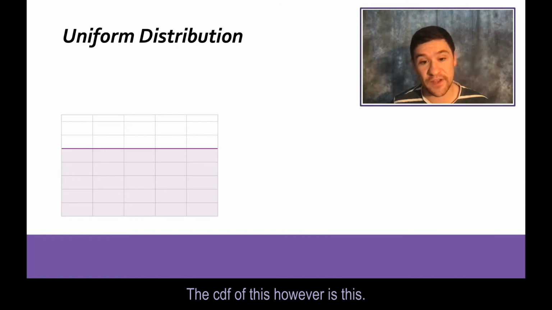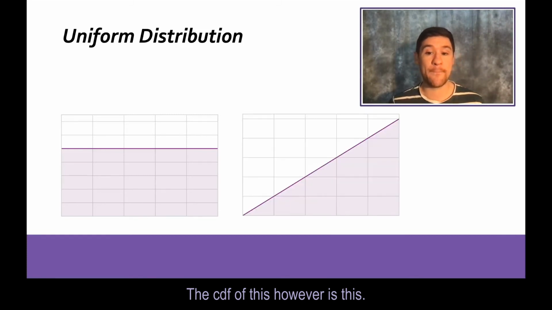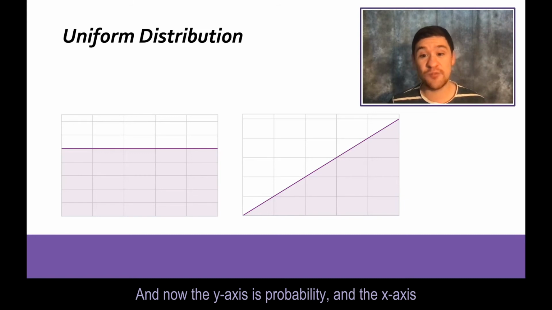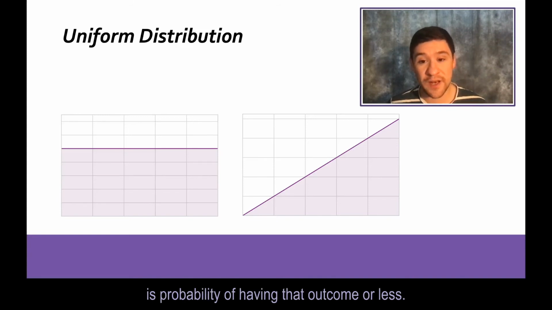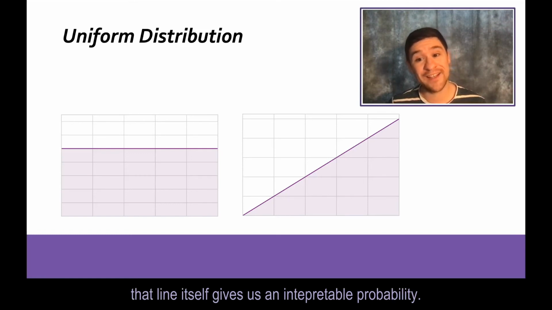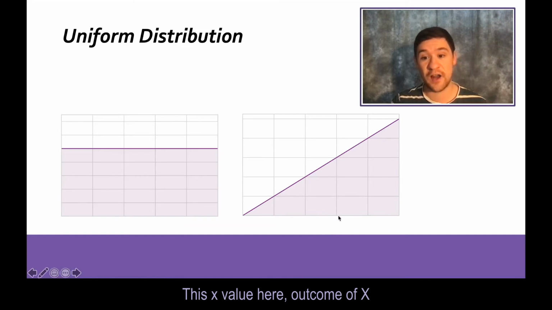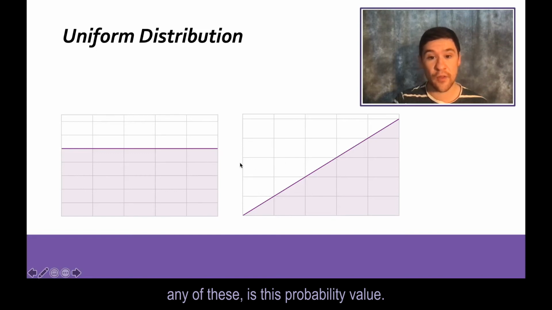The CDF of this, however, is this. And now the y-axis is probability, and the x-axis is the value of the outcome. But the y-axis now is the probability of having that outcome or less. So now with that line, we don't need to look at area under the curve anymore. That line itself gives us an interpretable probability. This x value here, the probability of having that value or less, any of these, is this probability value.